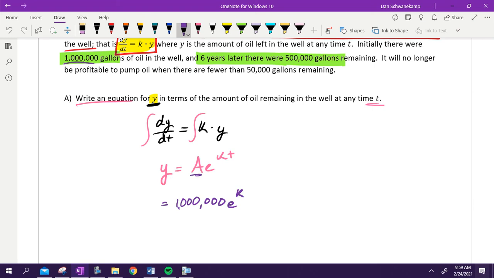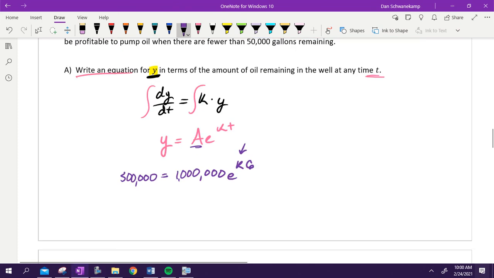I always want to solve for K first. I want to know what that rate is. Do I know anything else? If that's what I'm trying to figure out, then I better have numbers for there and there. Is there something I could plug in for the time and the ending amount? 6. If I'm plugging 6 in there, what's this going to be? 500,000. Solve for K.